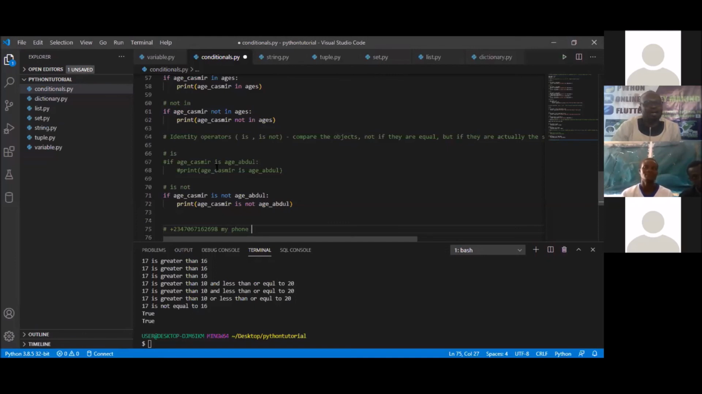Because age Kashmir is not actually age Abdul. You understand? You remember that we say it's not comparing equal to. This statement simply means that it's not just comparing only equal to. It's comparing whether it's equal to and also whether the data types are the same, and in the same memory, which means taking the same memory. So two of them cannot take the same memory, and that's why that one did not run. Thank you, sir. Class, is that clear now?